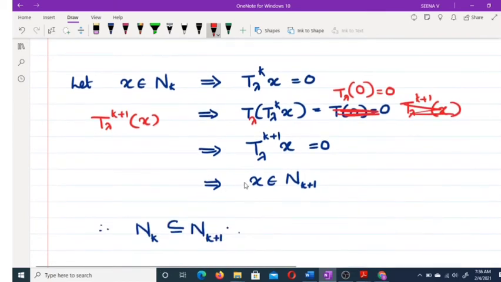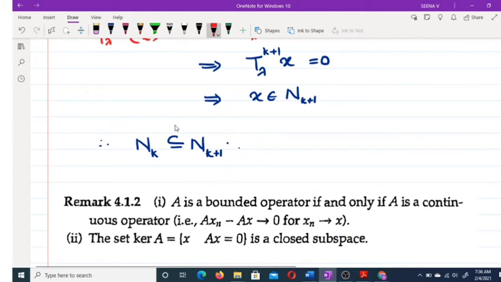This implies x belongs to N(k+1), since T_λ raised to k plus 1 of x is equal to 0. Therefore, if x belongs to Nk, then x belongs to N(k+1). Therefore, Nk is a subset of N(k+1).